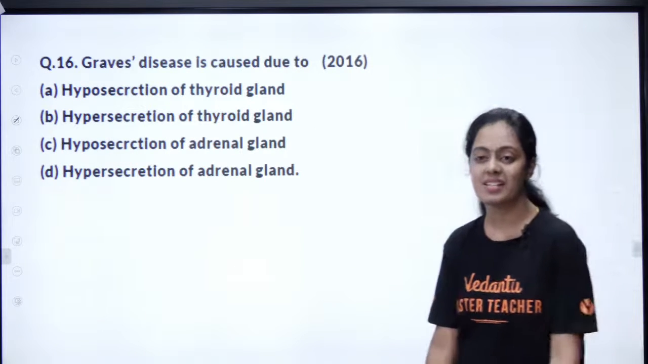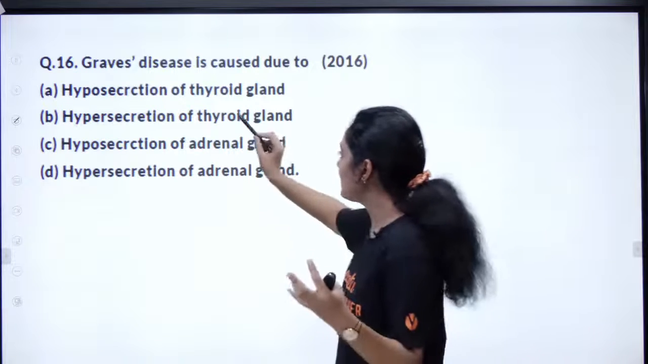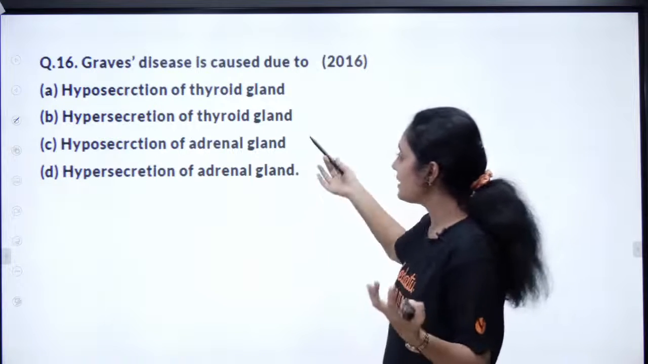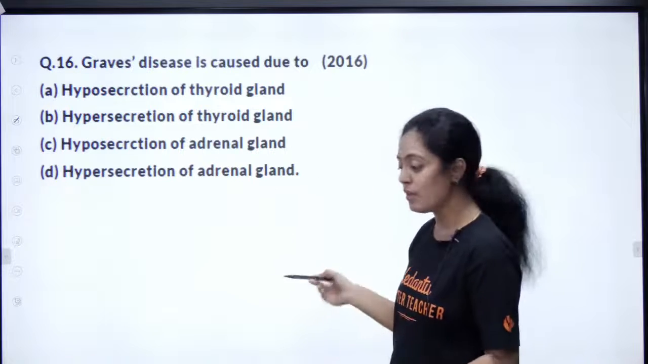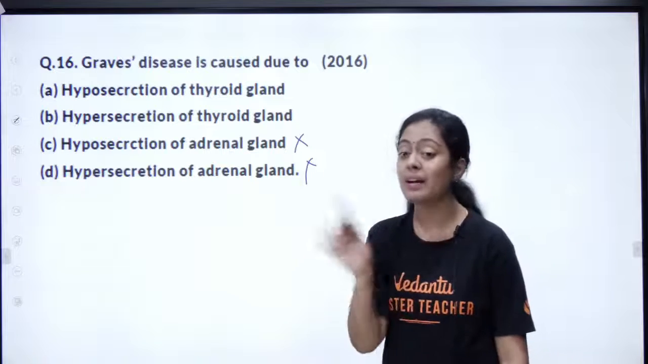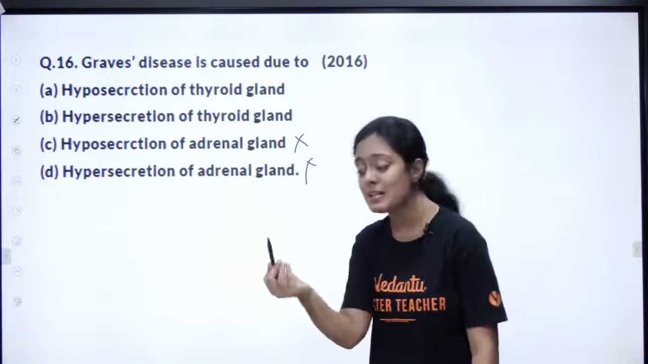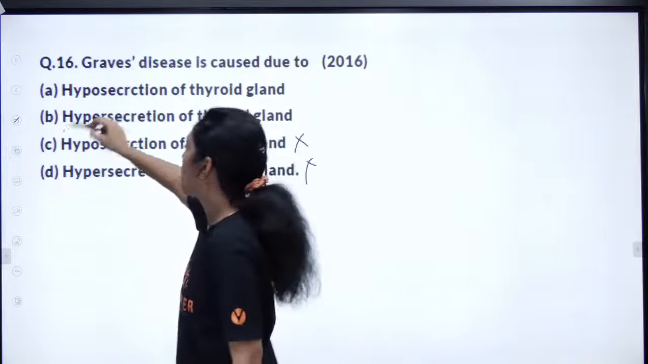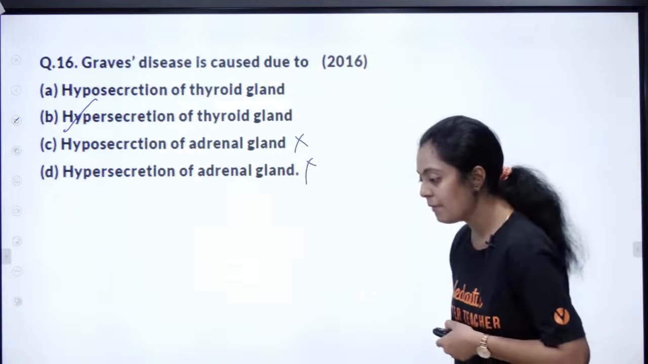Okay. Graves' disease. I just told you. Graves' disease is caused due to hyposecretion of thyroid gland, hypersecretion of thyroid gland, hyposecretion of adrenal gland, or hypersecretion of adrenal gland. So these two are absolutely wrong. The adrenal glands have nothing to do with it. Graves' disease is due to hypersecretion of thyroid gland. It's option B. Okay, understood, guys?